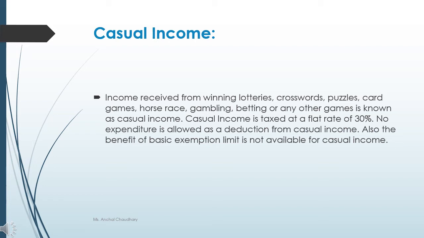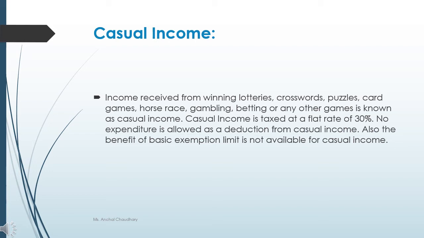you went on the show and as soon as you went, you won the game. So it's not like that. These are the casual incomes which do not occur regularly. These are casually occurred. So casual income is taxed at a flat rate of 30%.